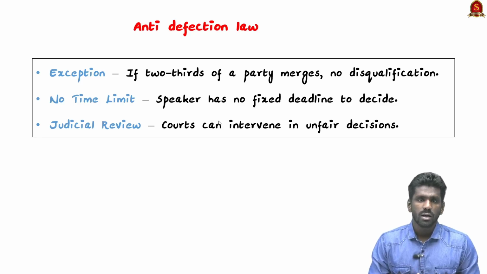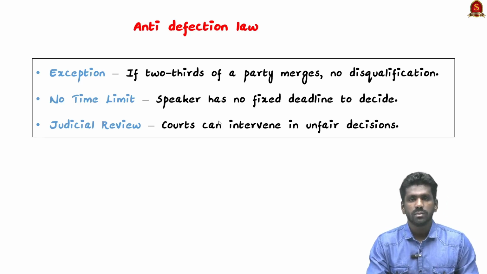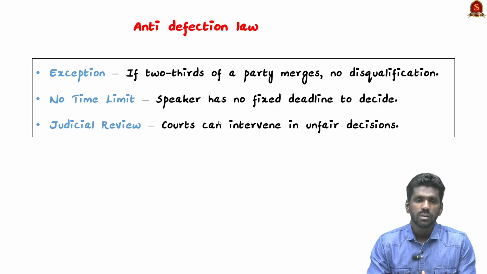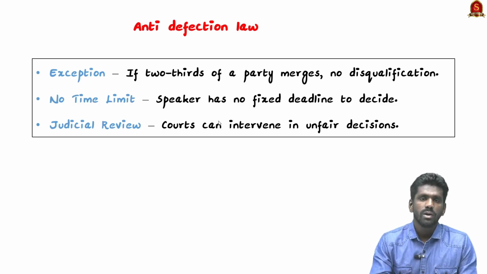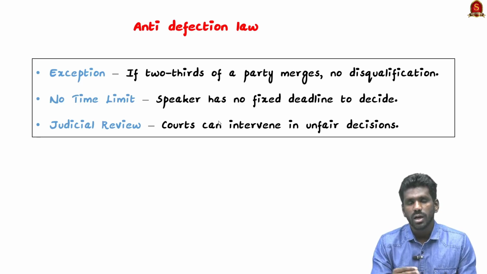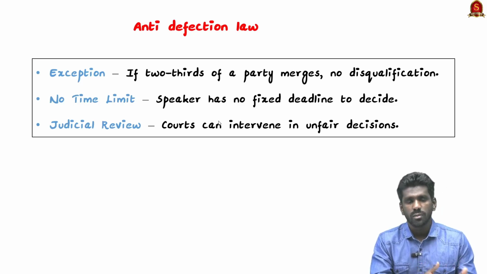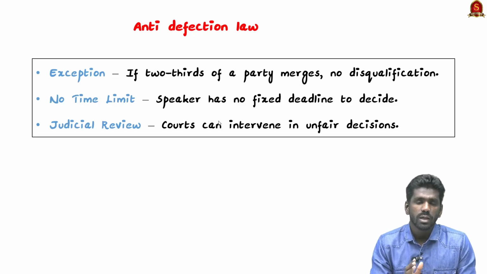This Anti-Defection law also includes an exception. If at least 2/3 of the party legislators agree to merge with another party, then this is not considered a disqualification. If a few members or one member decides to join another party or betray their party, then it is disqualification. But if 2/3 of the party members decide to shift to another party, then it is not considered disqualification. So this is an exception to this law.